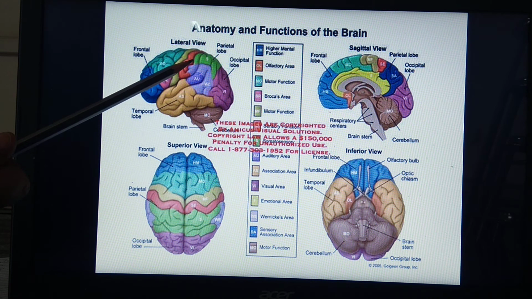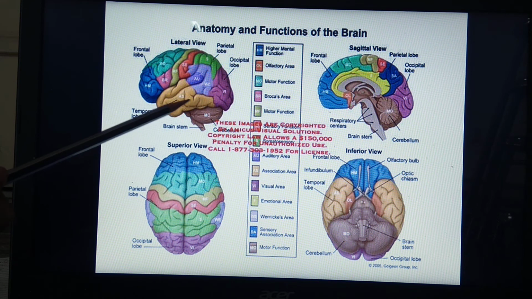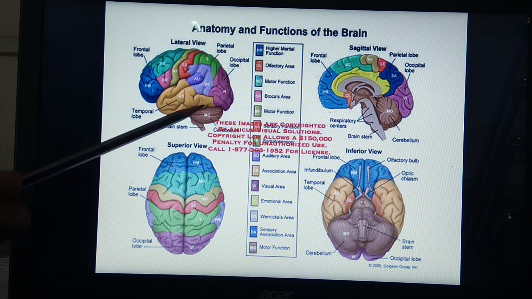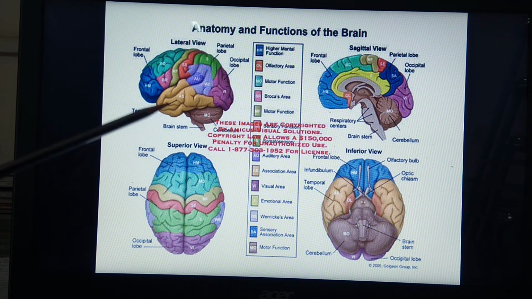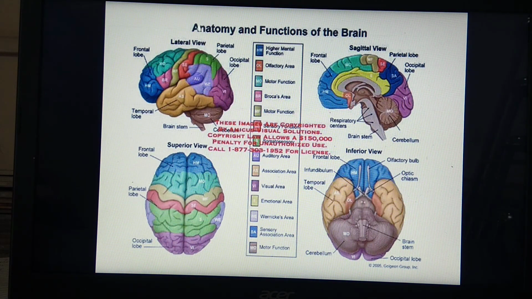Parietal lobe at the top, occipital lobe at the back, and temporal lobe present laterally, up to the upper side of and around the ear. Okay, so these are the 4 lobes which are seen in each cerebral hemisphere. These 4 lobes of each hemisphere can be seen in other diagrams also very clearly.